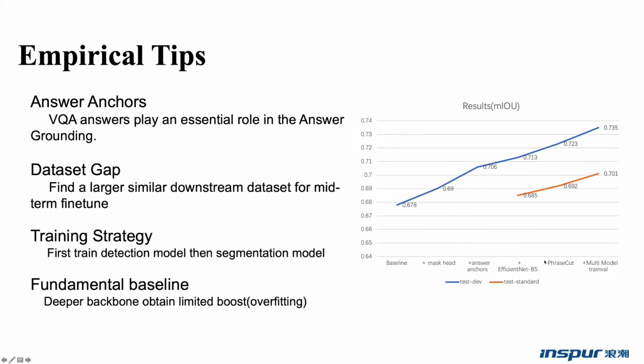Through the challenge, we summed up some relevant tricks for VizWiz answer grounding. Firstly, the answer anchors play an important role in answer grounding compared to common referring image segmentation. Secondly, when fine-tuning on a dataset with limited size, fine-tuning the model on a larger dataset may sometimes reduce the gap between the pre-training phase and the final fine-tuning phase. Thirdly, when faced with the segmentation task, first training a high-quality detection model is necessary.